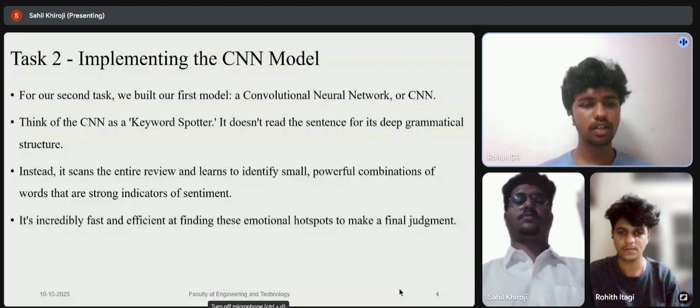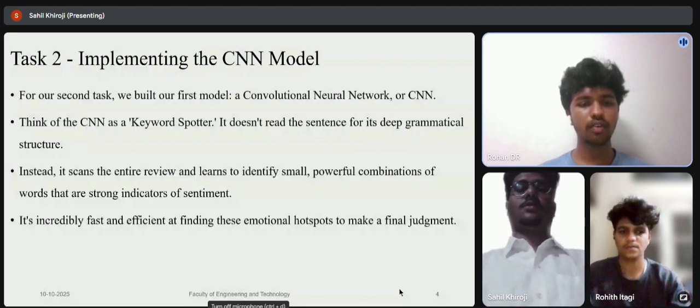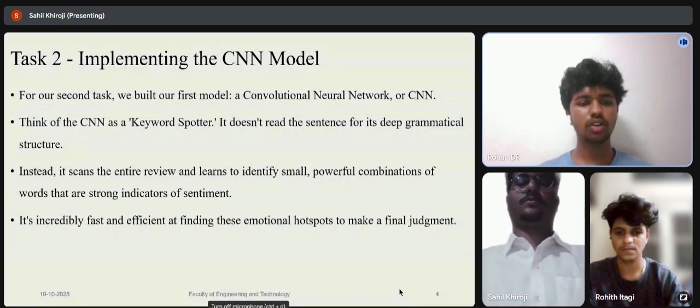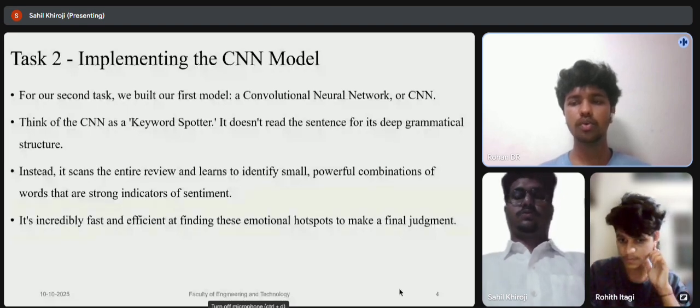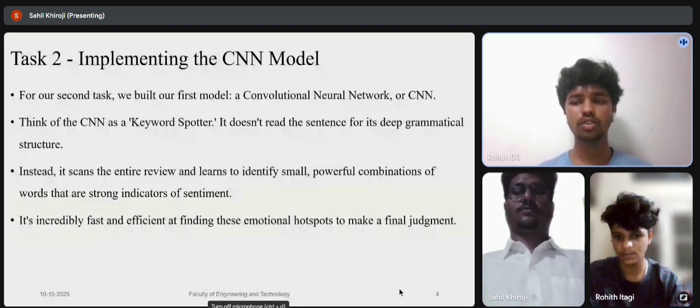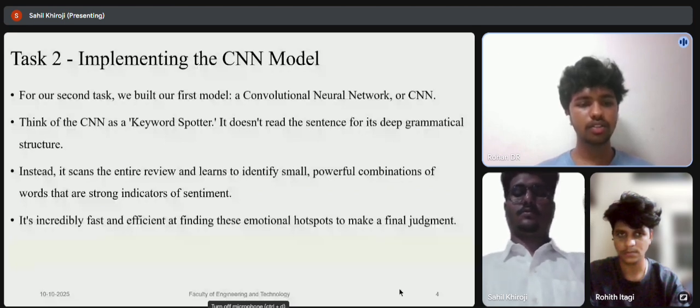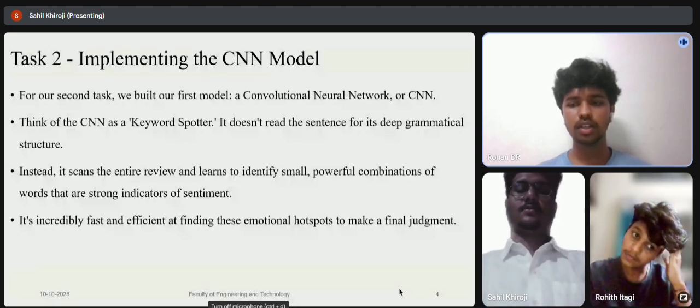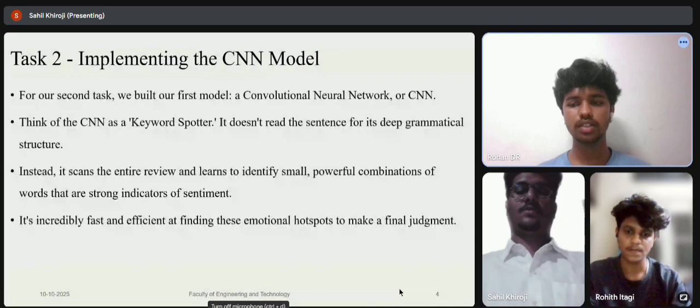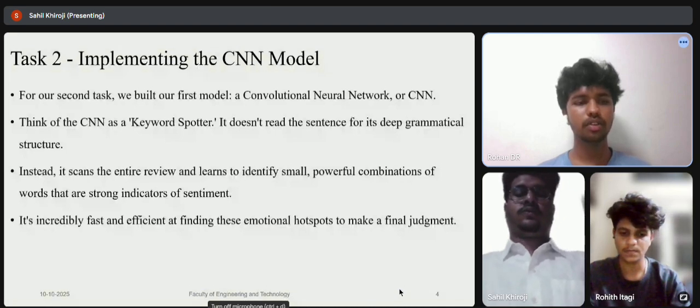Instead, it scans the entire review and learns to identify small, powerful combinations of words that are strong indicators of sentiment. It finds small groups of words like "very good" or "not bad" that show strong feelings. It's incredibly fast and efficient at finding these emotional hotspots to make a final judgment. It doesn't care about the order of the whole sentence. It just spots the keywords. So, next slide.